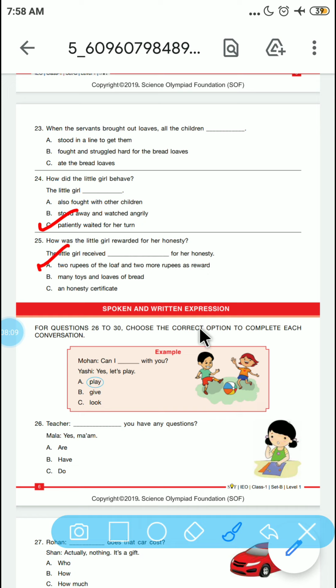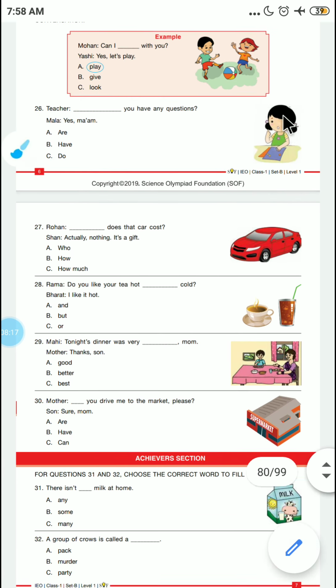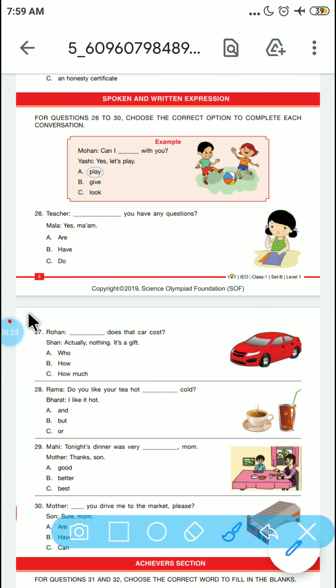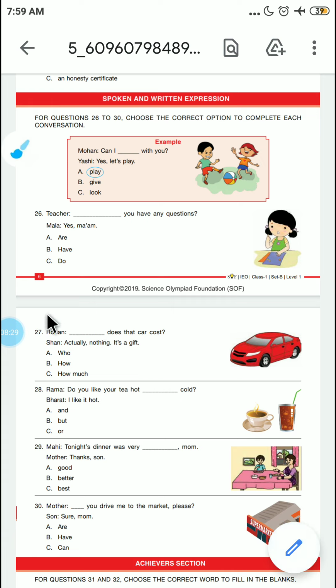Okay, let's see the spoken and written expression now from 26th to 30th question. Here we have Mohan, can I play with you? Yes, let's play. Okay, so let's see 26th question.